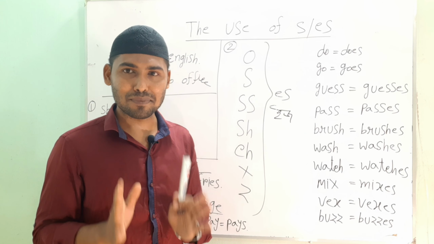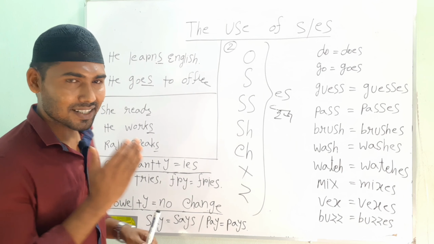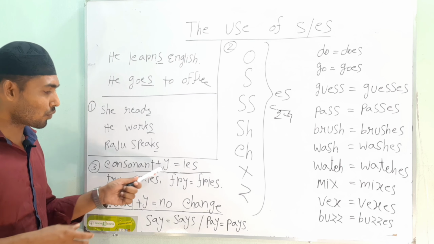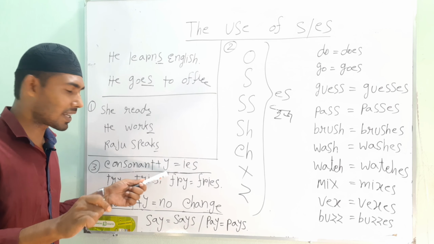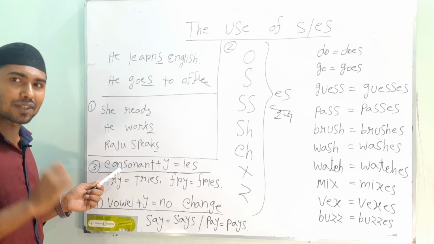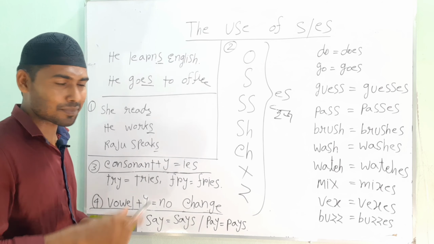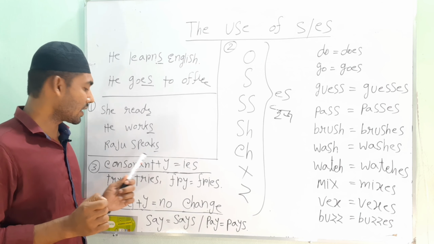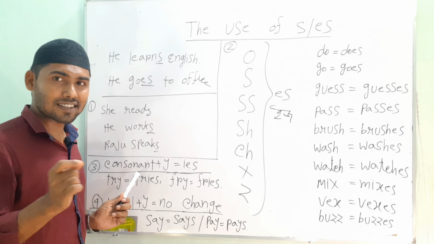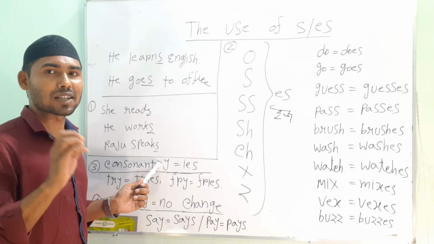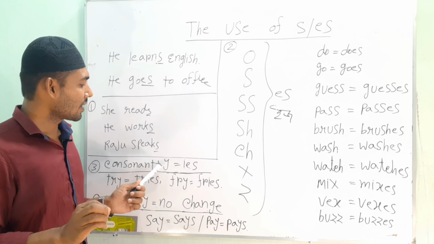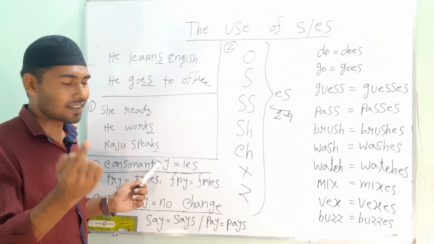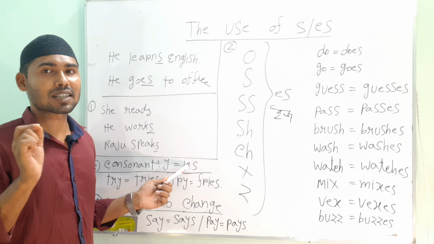So dear friends, we've completed part 2. Now move to part 3. In part 3, we will learn what happens if the verb ends in y with a consonant before it. That means if the last letter of the verb is y and before this y we have a consonant, that time y will be omitted, and instead of y we have to take an i, and after i we have to use es.